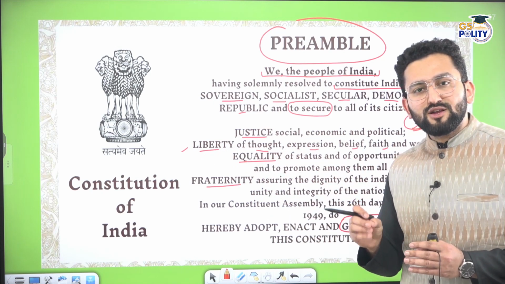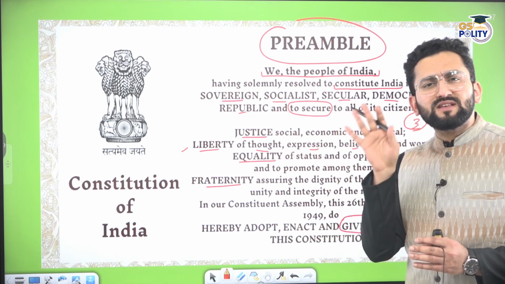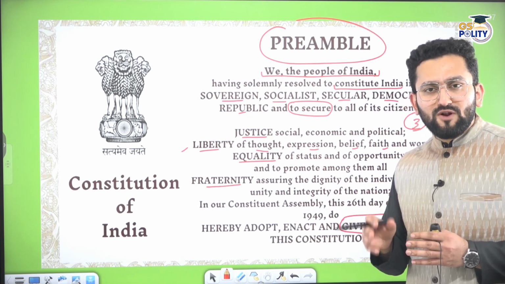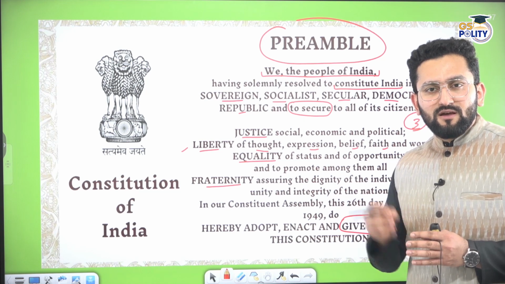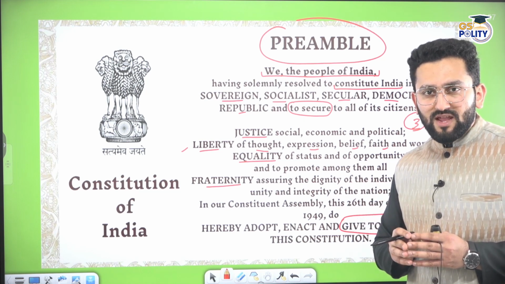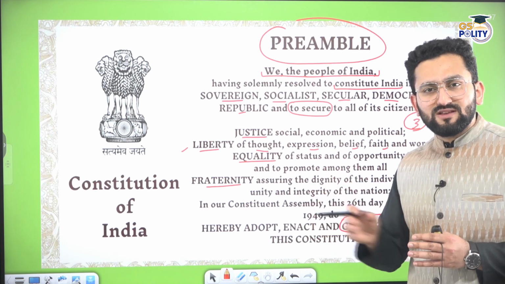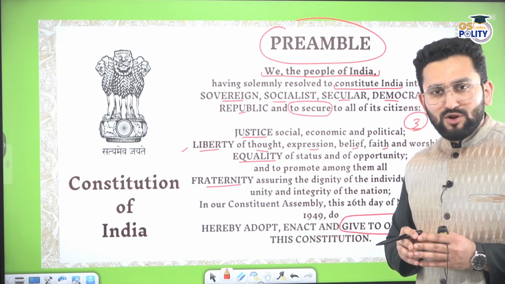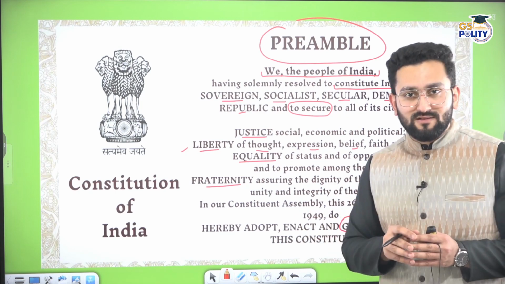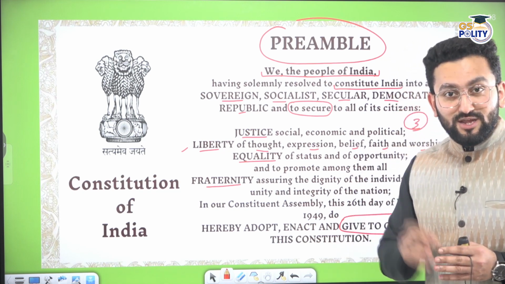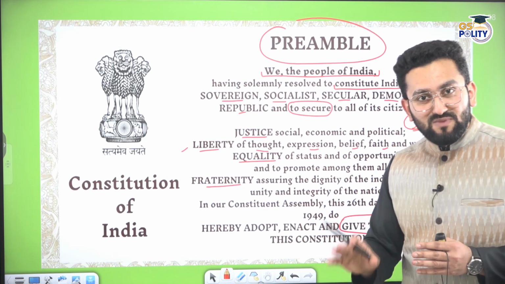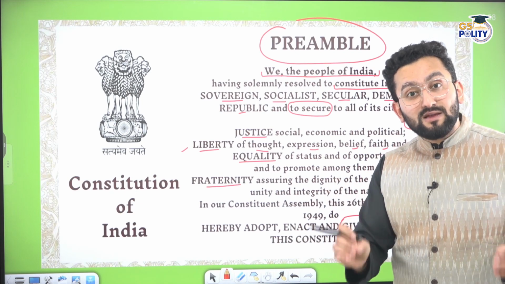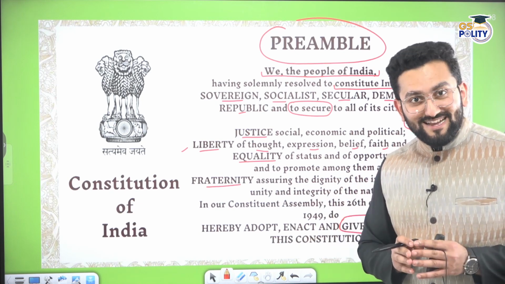My friends, you should think why these words were added in the first place in the Preamble. Why do we need justice as a core philosophy of the Indian Constitution? The simple reason is, if the system is representing injustice, would you like to follow the laws which are made by the government? No. There will be rebellion. There will be instability. The only way to ensure peace, stability is where we have a system of justice which is accepted majorly by everyone, right?